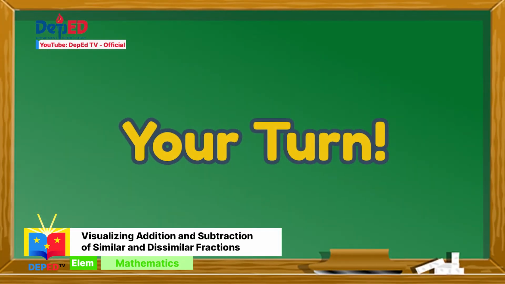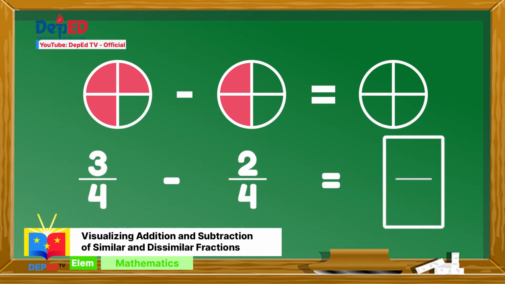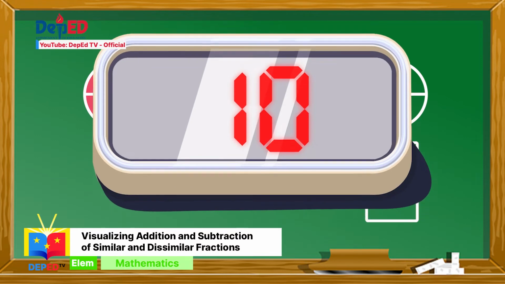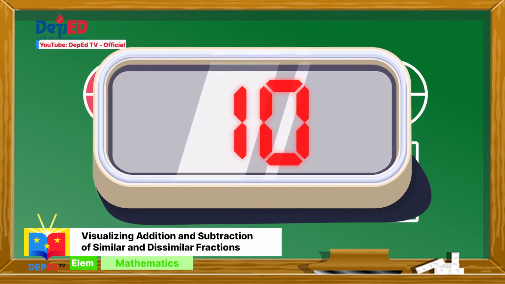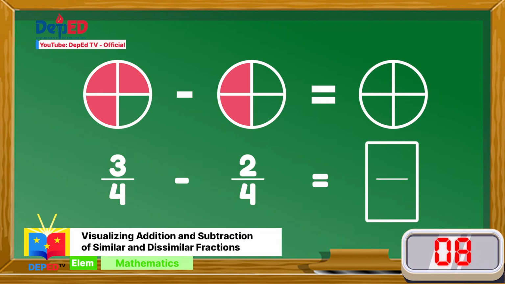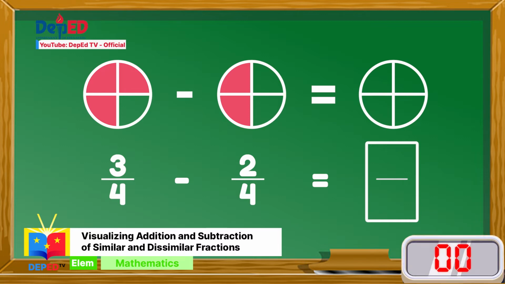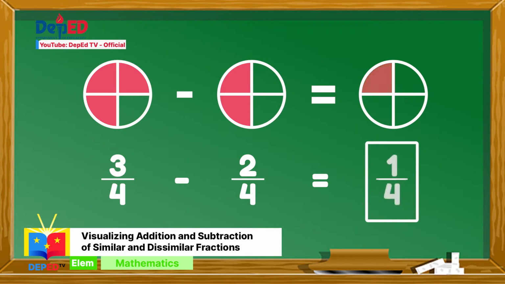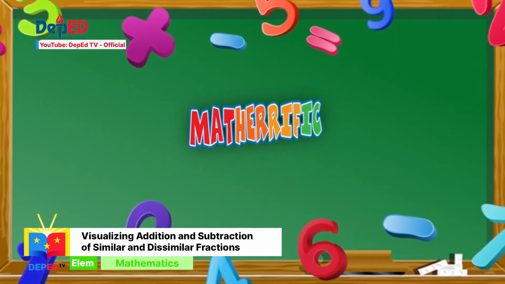Your turn! 3 over 4 minus 2 over 4 is equal to... I will give you 10 seconds to think and find your answer. Is your answer 1 over 4? Math-terrific!